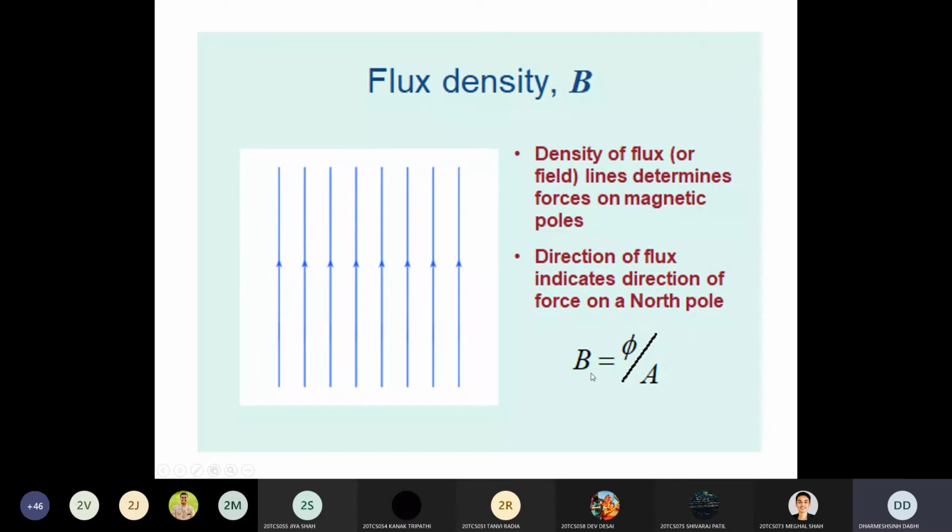The same way here it is flux divided by area, but in the previous chapter that was electric flux, and here it is magnetic flux. That is the difference between these two terms.